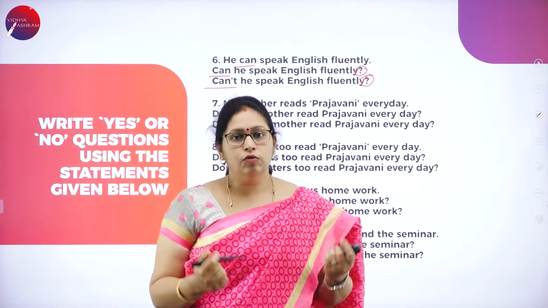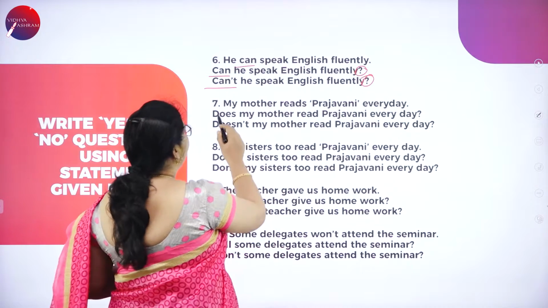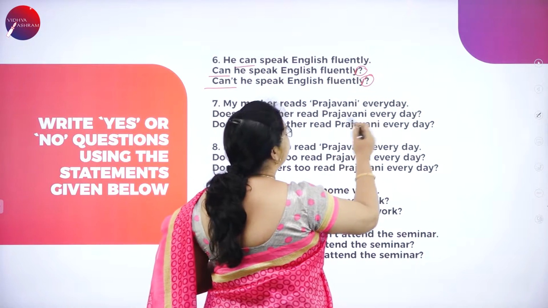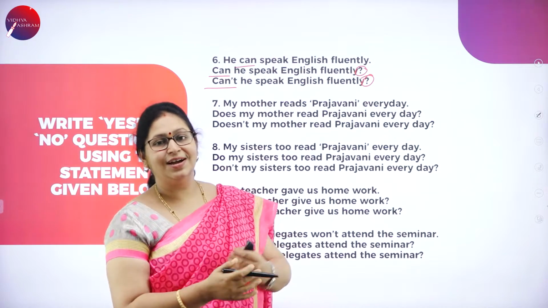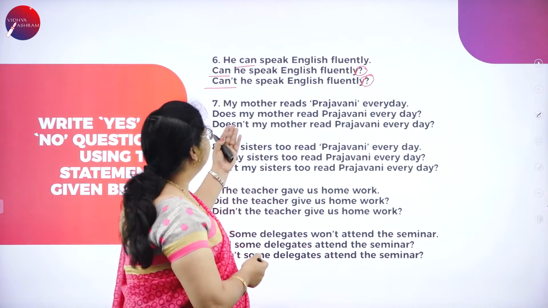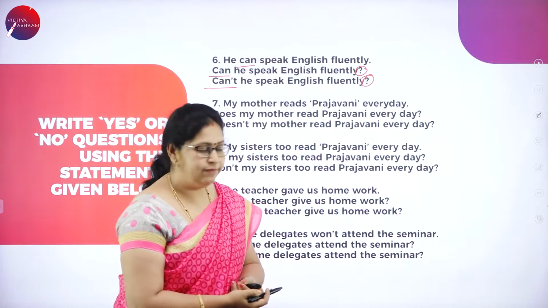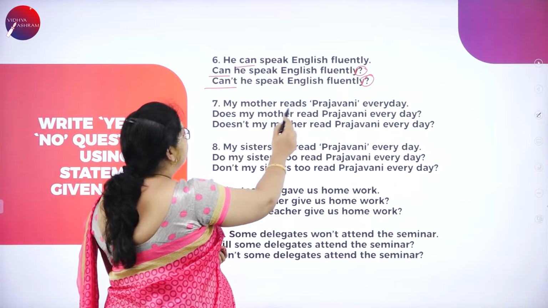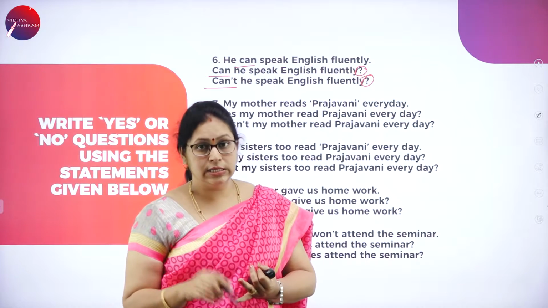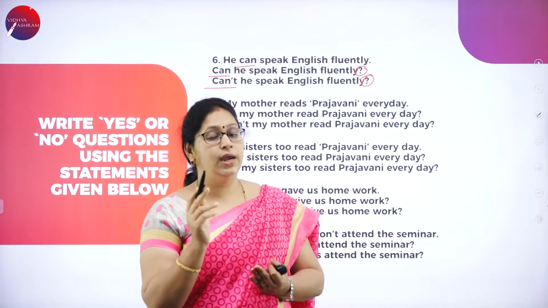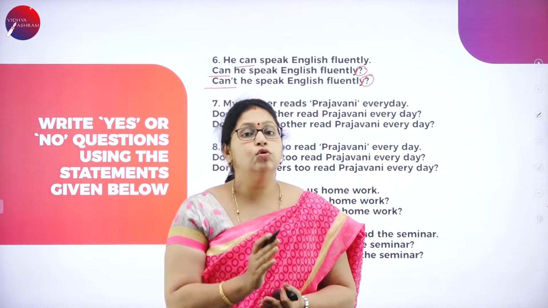Next, my mother reads Prajavani every day. What is Prajavani? Prajavani is a Kannada daily. My mother reads Prajavani every day. So here there is no auxiliary verb. There is no modal in the statement. What do we do? I told you we'll use the do forms.